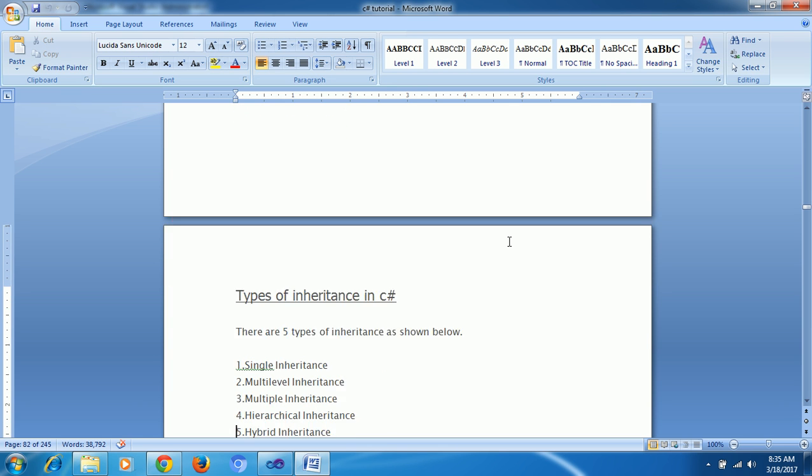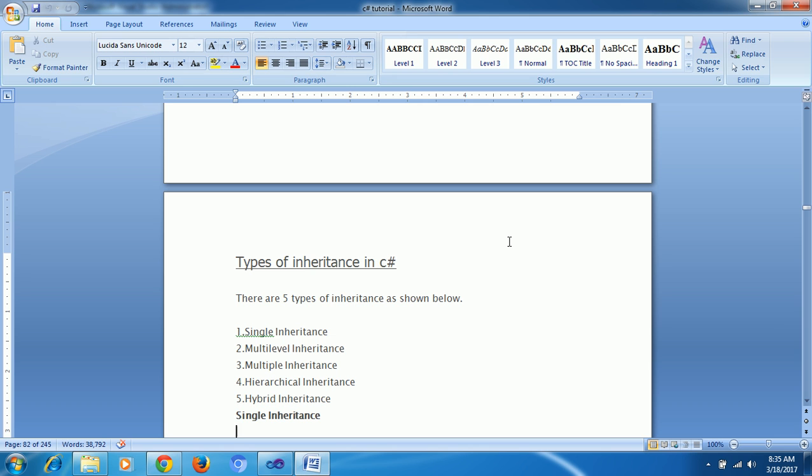Here are the types of inheritance. There are 5 types: single, multi-level, multiple, hierarchical and hybrid. But keep in mind a very important question: multi-level is possible, but multiple inheritance for classes is not possible in C#. But there is one more way, interface. For interface, multiple inheritance is possible. Why it's not possible, I will explain one by one.